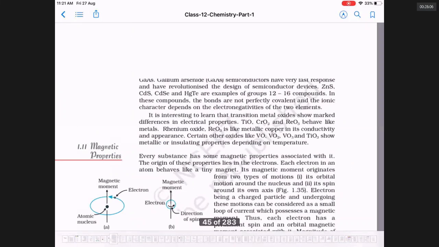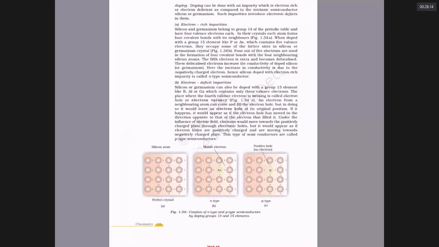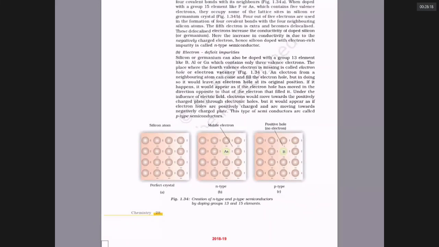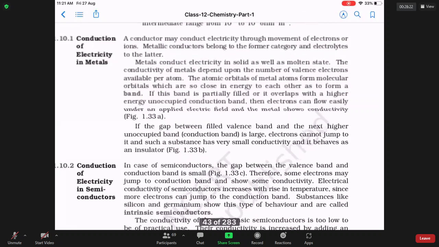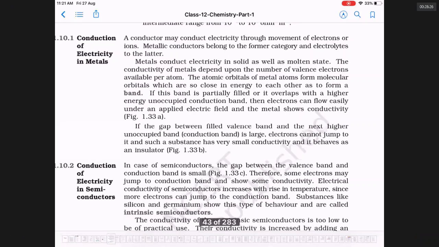These are magnetic properties. If a solid can conduct electric current, then it is called a conductor.